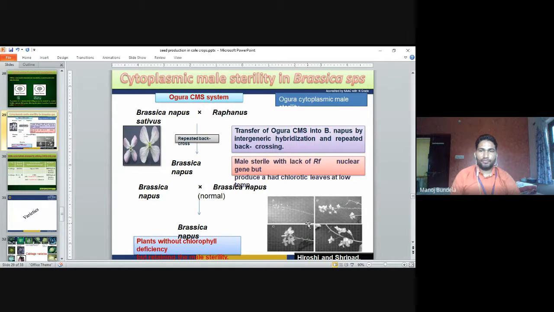Male sterile lines lacking the Rf nuclear gene produce chlorotic leaves at low temperature. So normally the Rf gene we have to use in Brassica napus. Normally when we grow it, the Brassica napus will be a plant without chlorophyll deficiency but retaining the male sterility. Means the chlorophyll is not there. So if it grows, white color flowers will develop. The chlorophyll is not there in this white color, but the plant will remain male sterile.